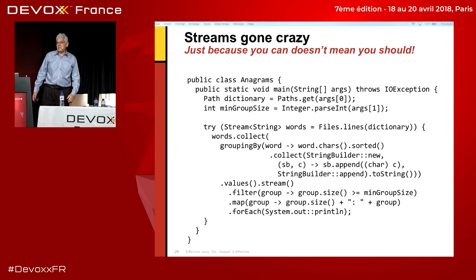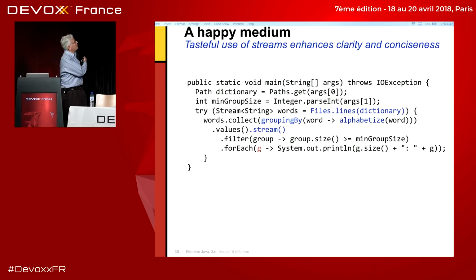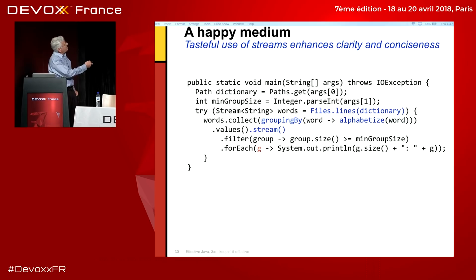Does it mean I shouldn't use streams for this? Not at all. It means I should use streams tastefully. Here's how to use them tastefully. So, here we get the dictionary, we get the group size just as we did before, and now we do it. Notice, by the way, that I'm using the try finally here so that the file will automatically get closed, even if you exit the thing abnormally by throwing an error message.